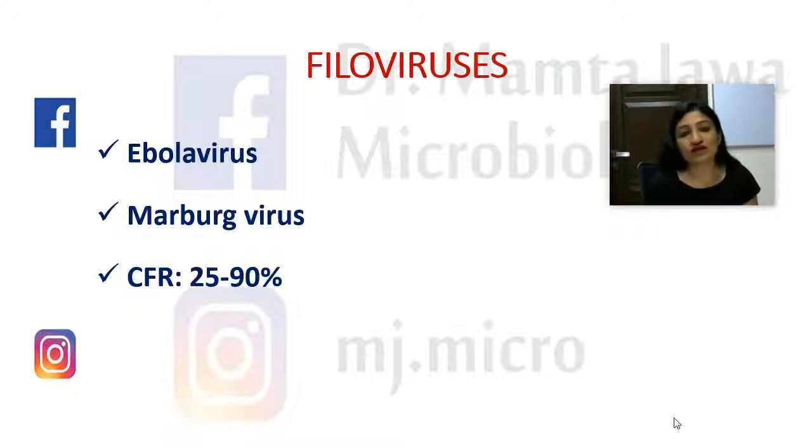Got two important viruses belonging to this important group of filoviruses, namely the Ebola virus and the Marburg virus. Why we need to know about these viruses is the fact that they cause hemorrhagic fever, and amongst all the viral hemorrhagic fevers, these are the most severe type, and they are prevalent in the African region. So they are referred to as the causative agents of African hemorrhagic fever. Now, they're very, very severe, and the case fatality rate ranges between 25 to 90%.